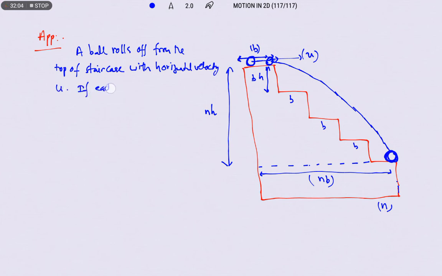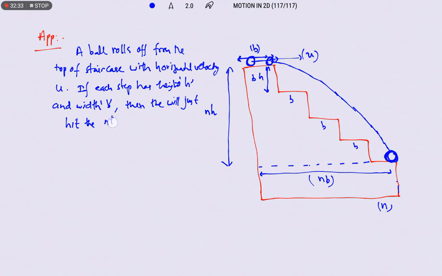If each step has height h and width b, then the ball will just hit the nth step directly if n is equal to what?